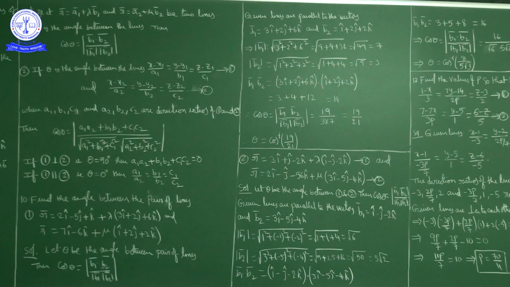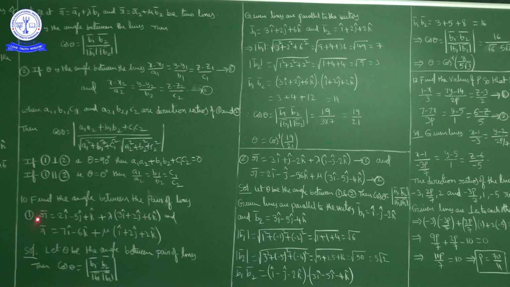Question number 10: find the angle between the pair of lines r bar is equal to 2i cap minus 5j cap plus k cap plus lambda times of 3i cap plus 2j cap plus 6k cap, and r bar is equal to 7i cap minus 6k cap plus mu times of i cap plus 2j cap plus 2k cap. Now what is the first line?